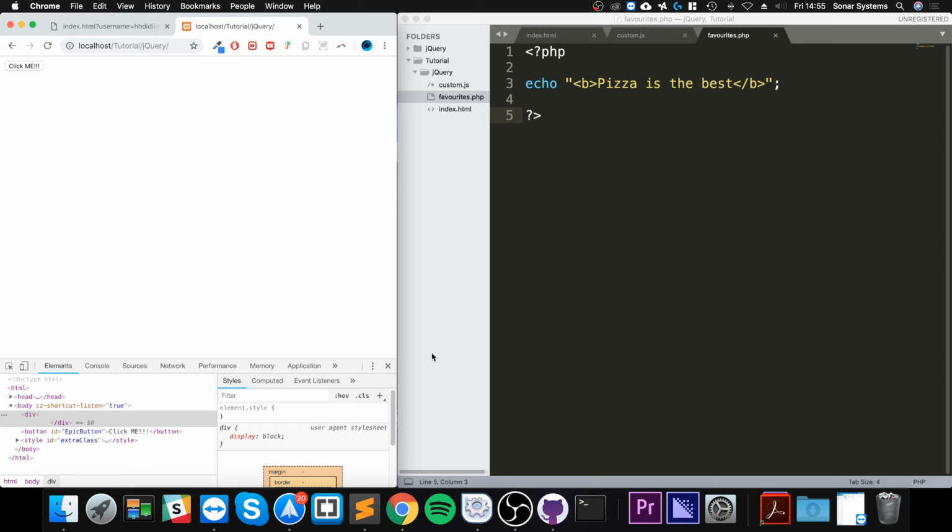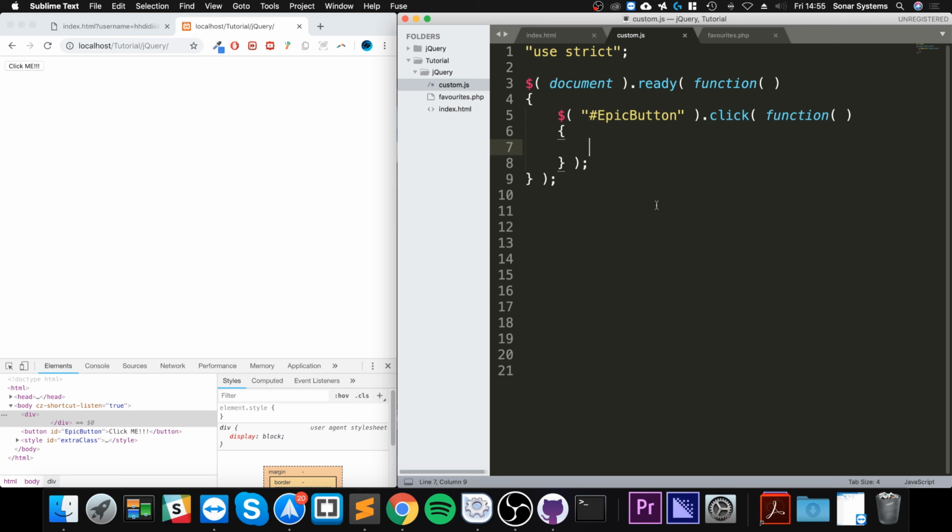And the post method allows you to send content to the backend file. It allows you to get content, but also send content as well. So that's fantastic. To do it is really simple, you do $.post,